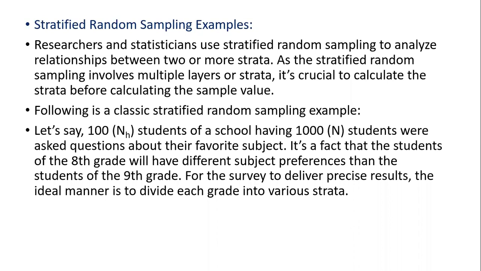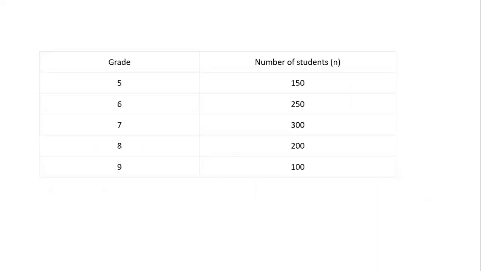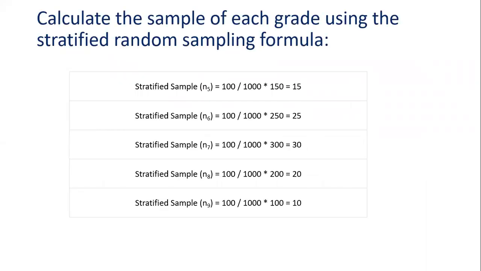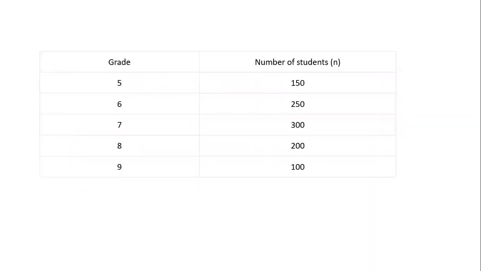We have to divide it into different groups: grade 5, grade 6, 7, 8, 9. The number of students is 150, 250, 300, 200, 100. How do we divide it? 100 divided by 1000, multiplied by 250, because 150, 250, 300, 200, 100 is the number of students in that particular grade.